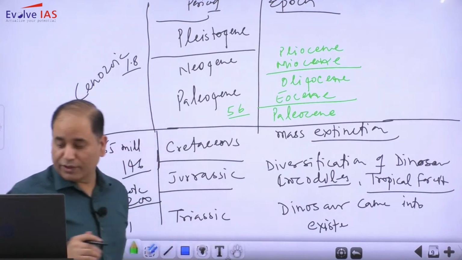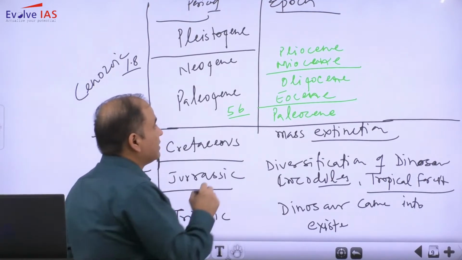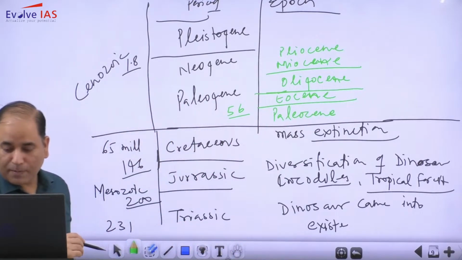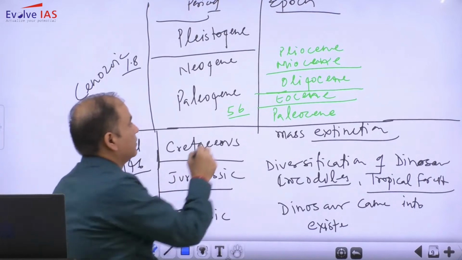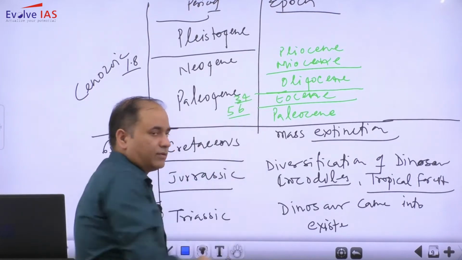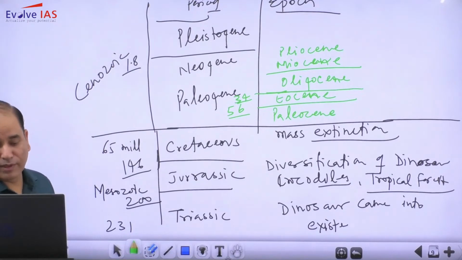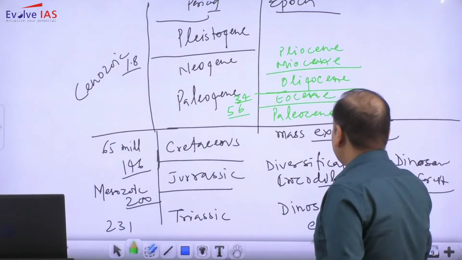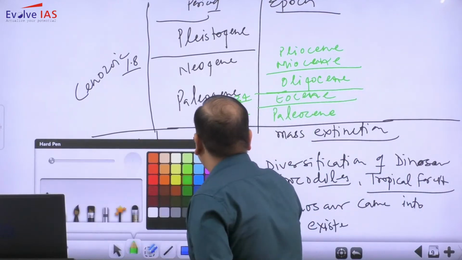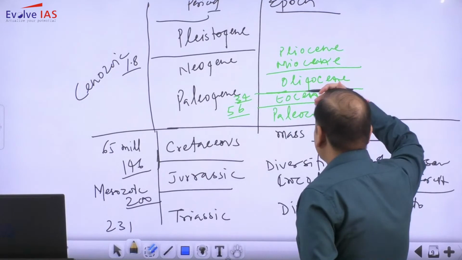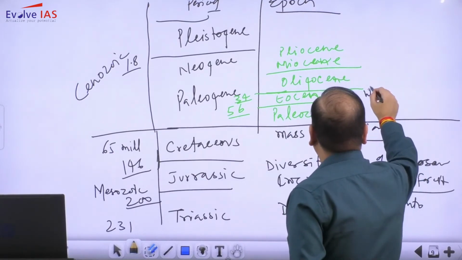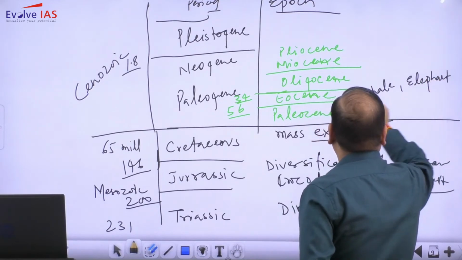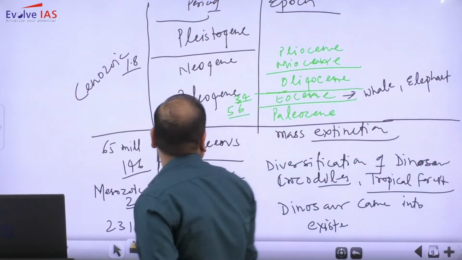Then we have the Eocene. Eocene is from 56 to 34 million years. The Eocene time period is very famous. In this time period, you can note it down, very famous large scale animals like whale and elephant have been associated with the Eocene.